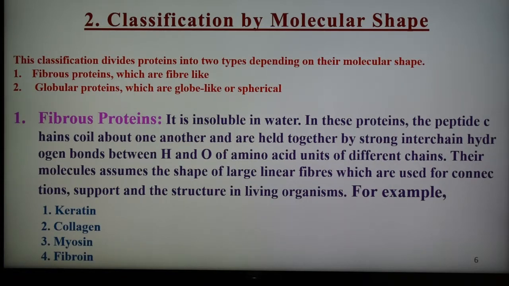living organisms. Keratin, collagen, myosin, fibrin are the examples of protein that is known as fibrous protein. The first example, keratin, is present in the skin, hair, nail, and second collagen, present in the tendons, cartilages and bones. Third is myosin, present in muscles, and fourth is fibrin, present in the silk. So these are the fibrous proteins and their examples.